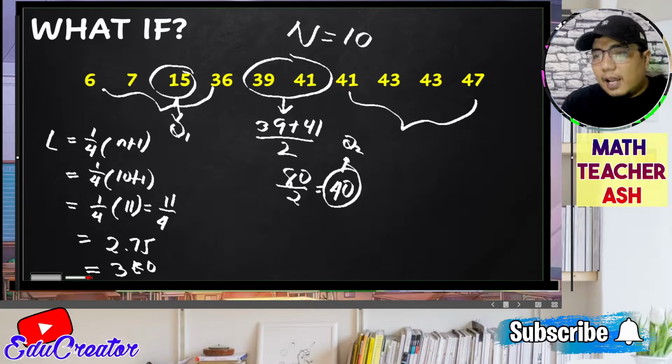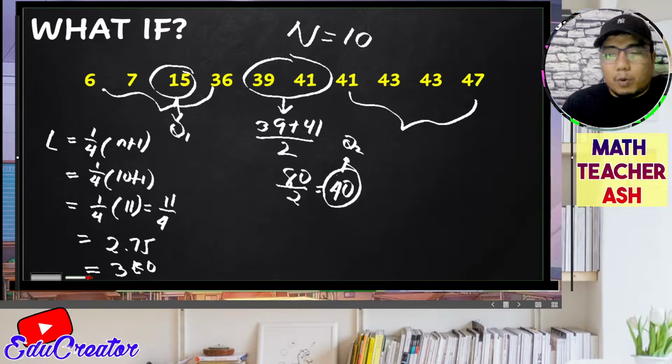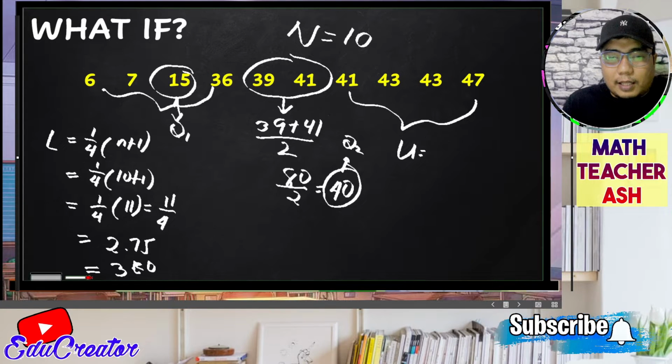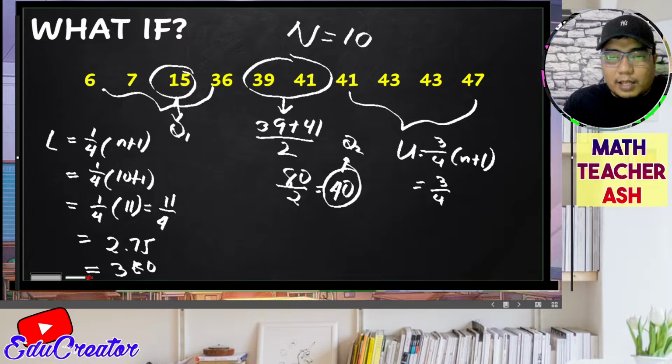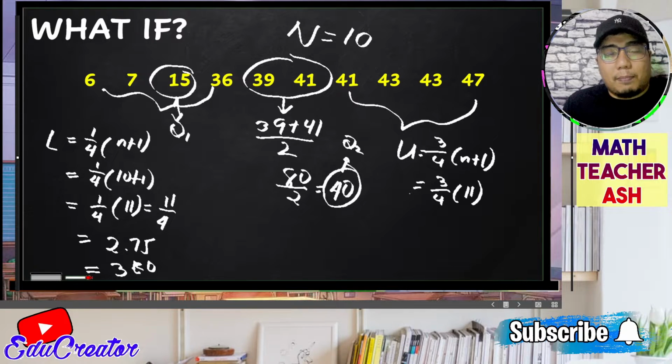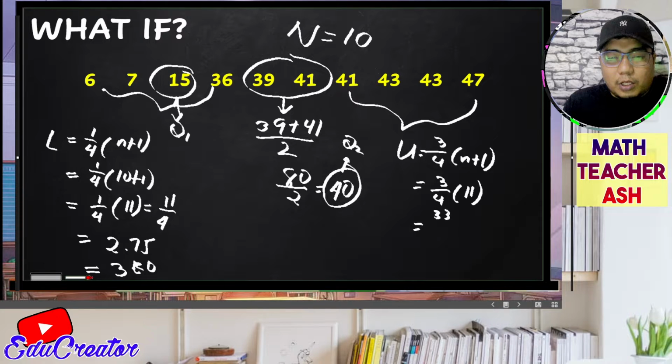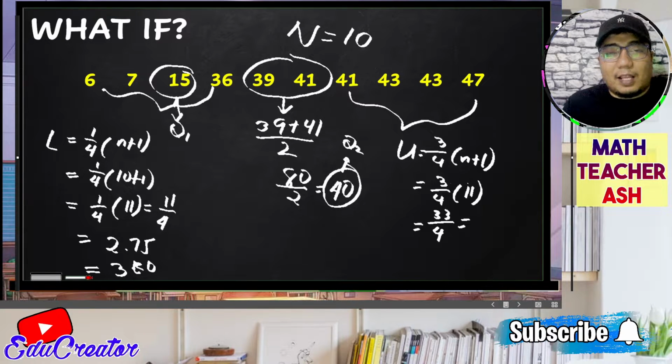So that's the case. Now, how about for our upper quartile? So we have here upper quartile, that is 3/4 of n plus 1. So if we already know that n plus 1 equals 11, from 10 plus 1, we will be dealing with 33 divided by 4. Okay, because 11 times 3. Now, if that would be the case, the answer for this one is 8.25.